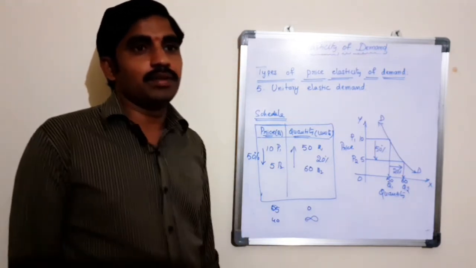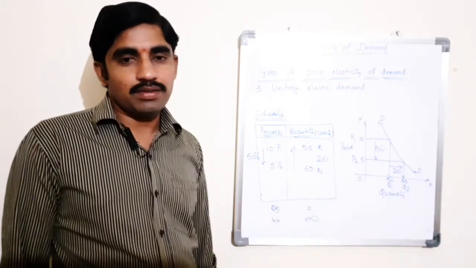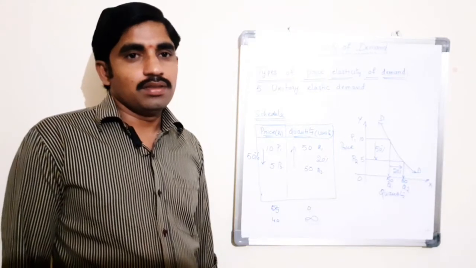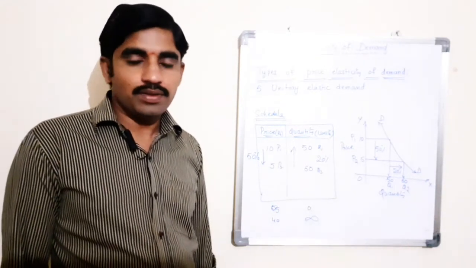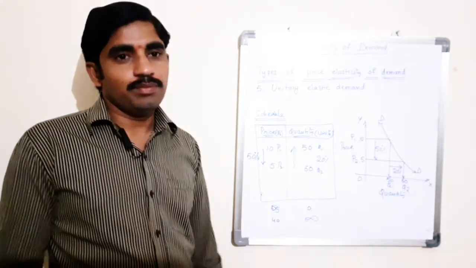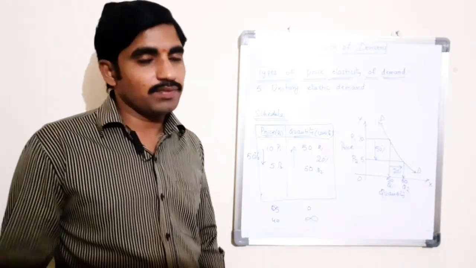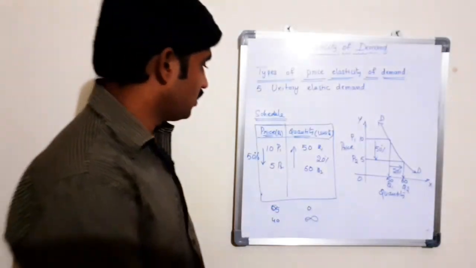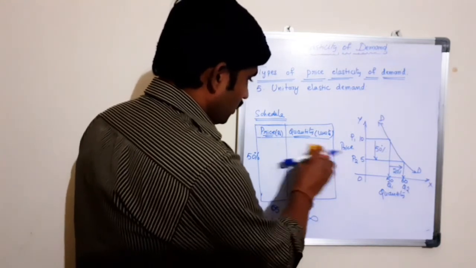It means when the proportionate change in quantity demand of a commodity is exactly equal to proportionate change in price of the same commodity. There is no difference in proportionate changes in quantity demand of a commodity as well as the change in prices of the commodity. Let us discuss by using the graph and the schedule.